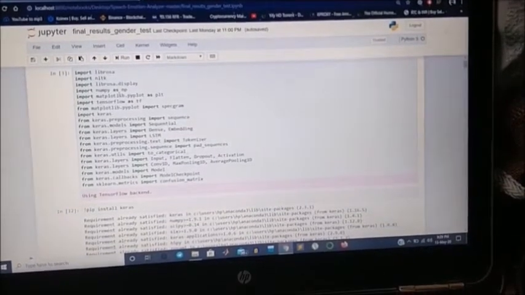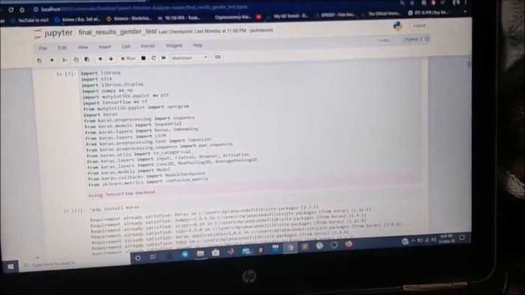Keras is an open source neural network library that runs on top of TensorFlow. So along with TensorFlow we also need Keras, which is used for faster experimentation and focuses mostly on modularity and extensibility.